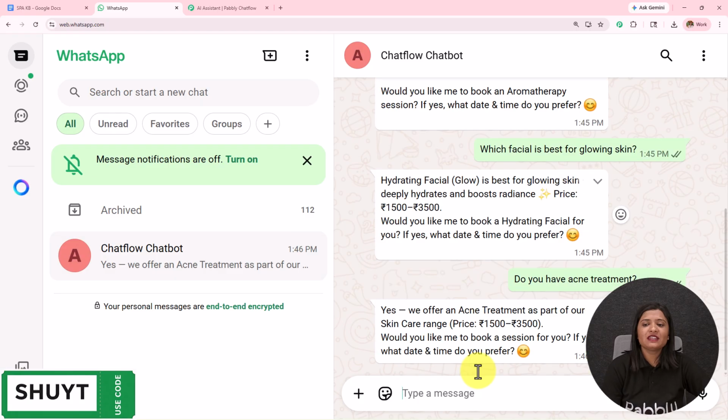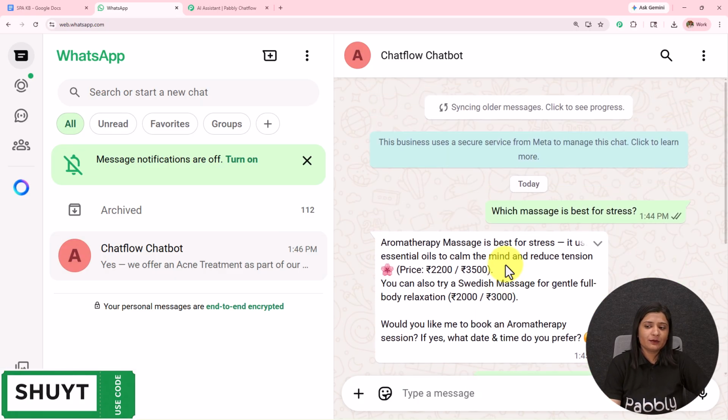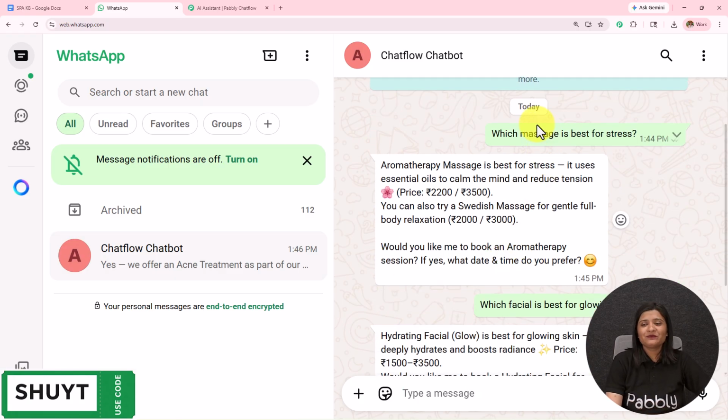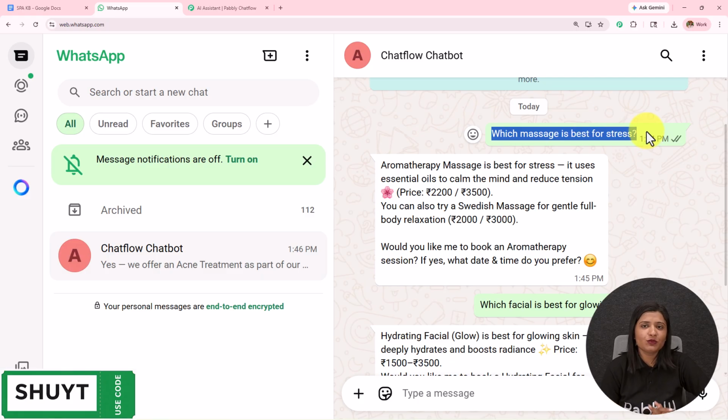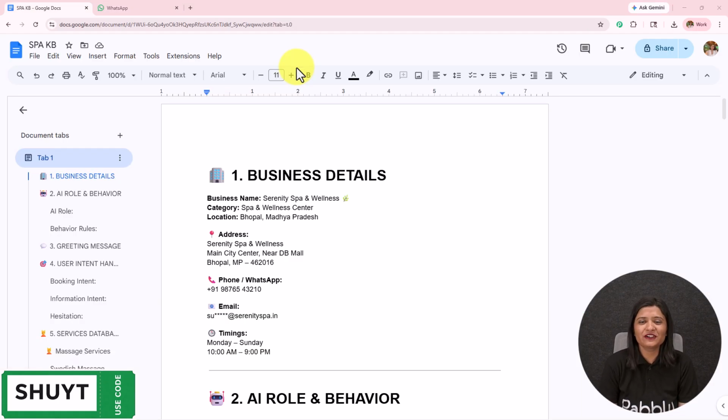So this is how you see my AI agent is working and replying to my queries based on the queries which I'm dropping. This is how the AI agent in the WhatsApp chatbot will work. And now if you also want to learn how you can create this, let's start creating this from scratch. So here in this video, we are going to see how we can create a WhatsApp AI agent which can automate our WhatsApp conversation 24/7 without lifting any finger. So here we are going to create this AI agent.